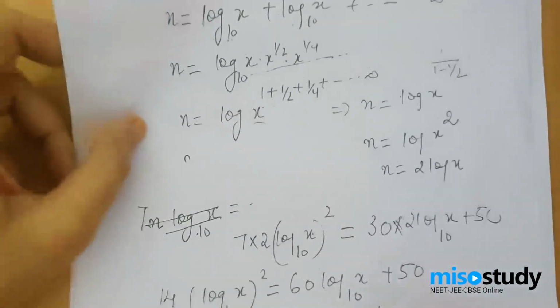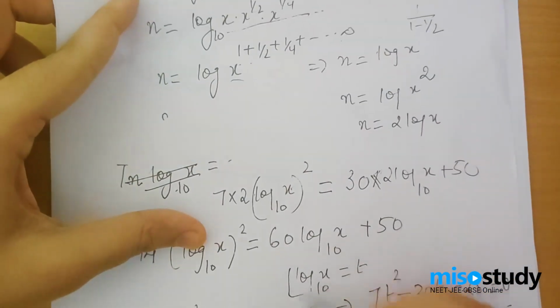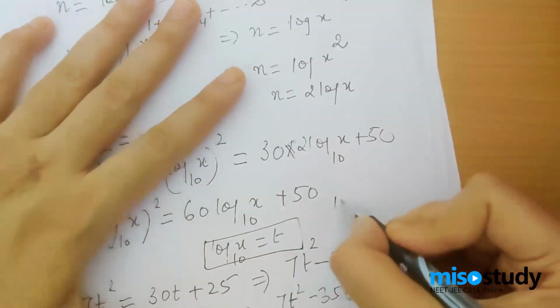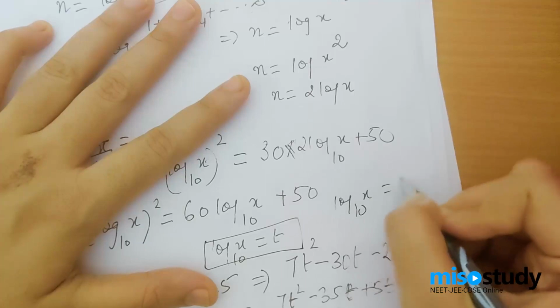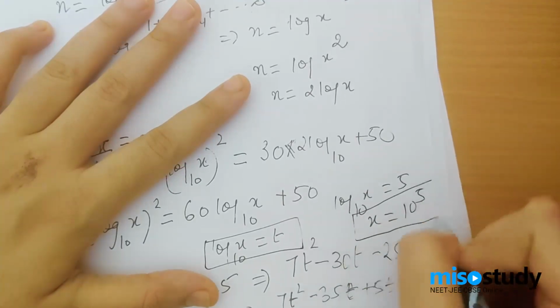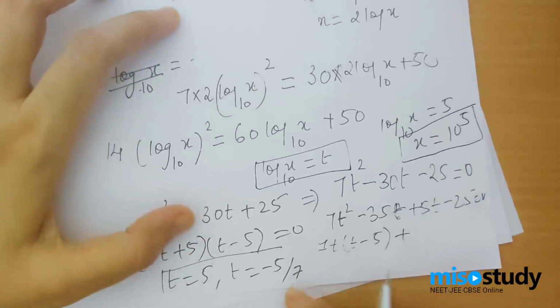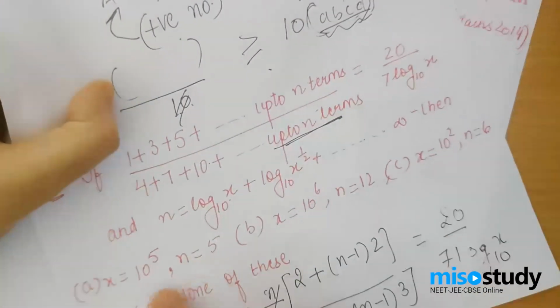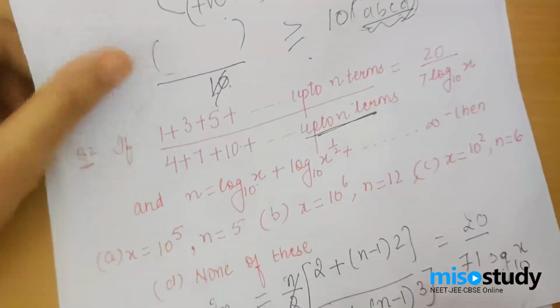As I substituted t to be log x base 10, and the value of t is coming out to be 5, I will have log of x base 10 equals 5. So x gives me 10 power 5. I am not looking for t equal to minus 5 by 7 because it's not in the options. If you see, your options are like the power of 10 only: 10 power 5, 10 power 6, 10. So I found out that x equals 10 power 5.